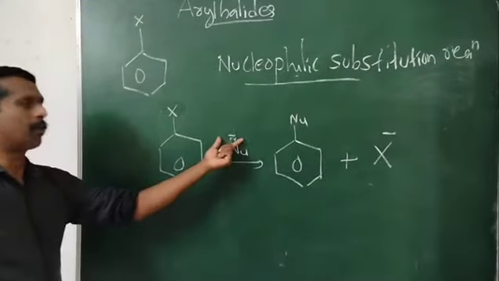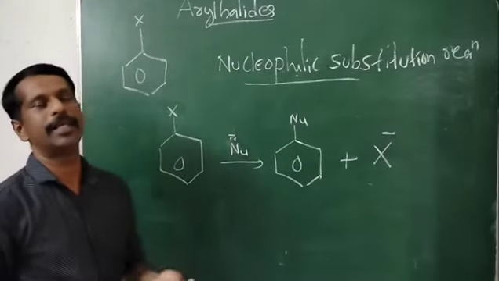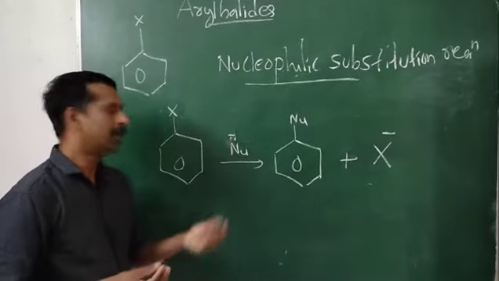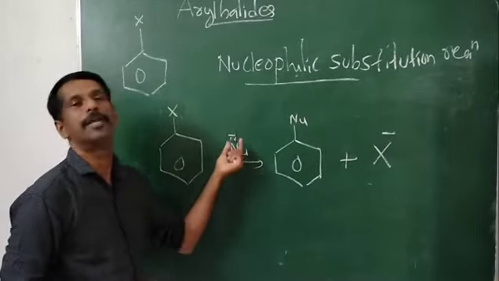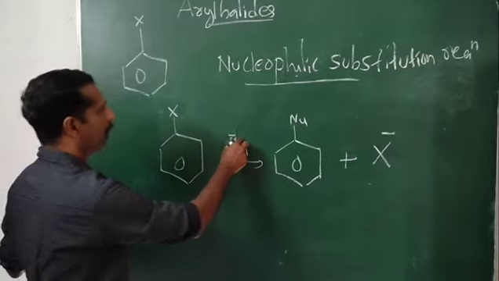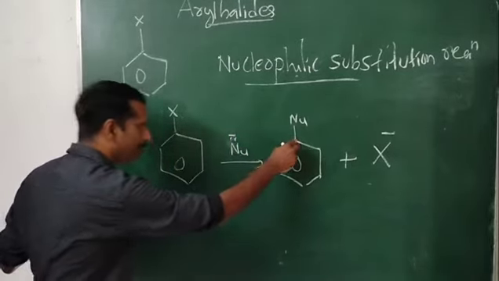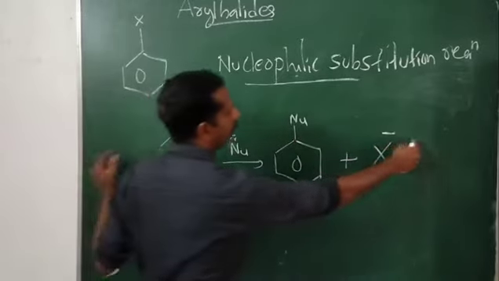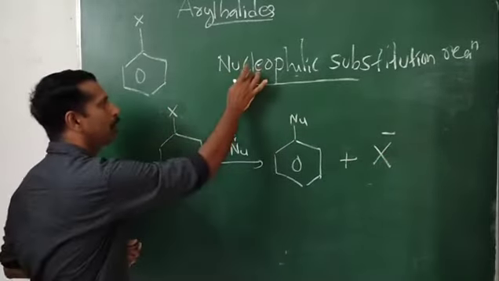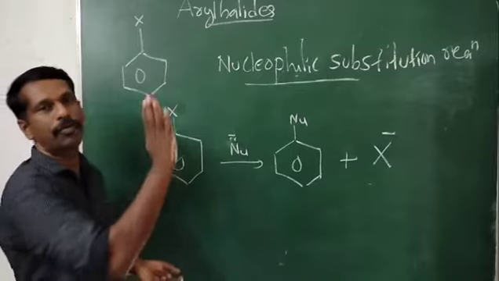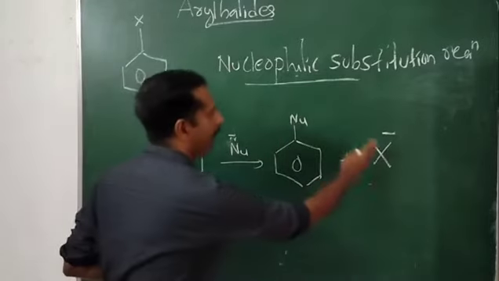What do you mean by nucleophile? Usually a negatively charged species or a species with an unshared pair of electrons. So the nucleophile, a negatively charged species, is coming to the ring, and X minus is leaving. That is nucleophilic substitution: one nucleophile is substituted with another one.